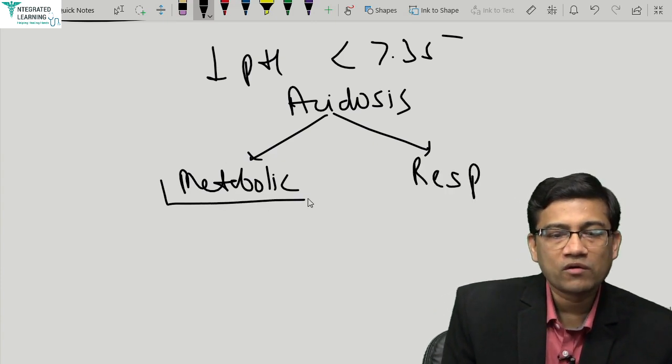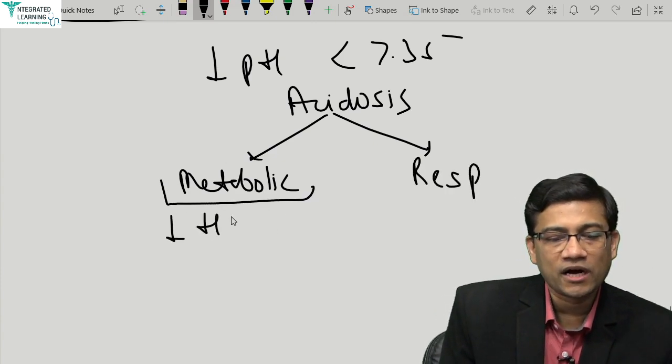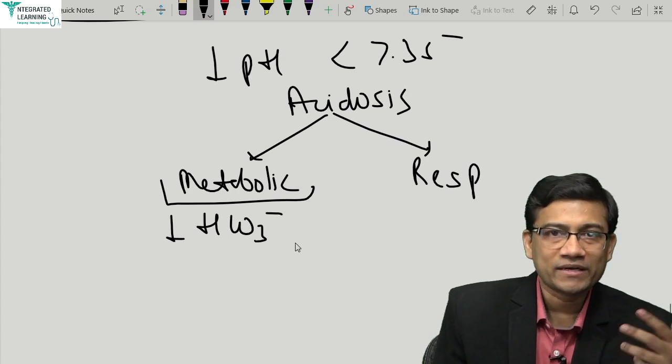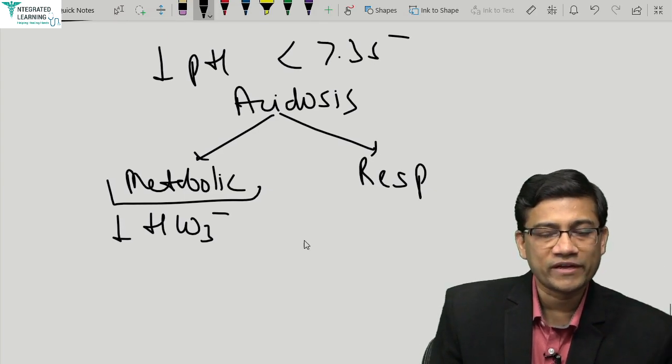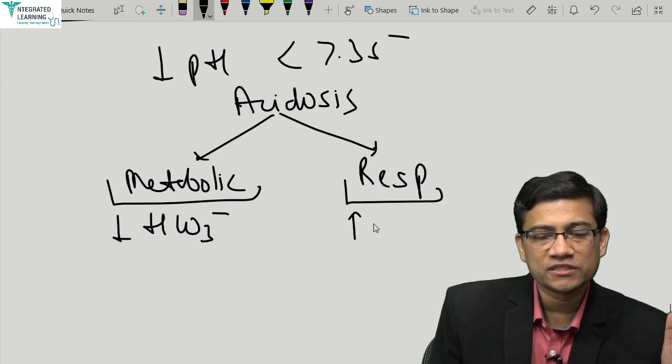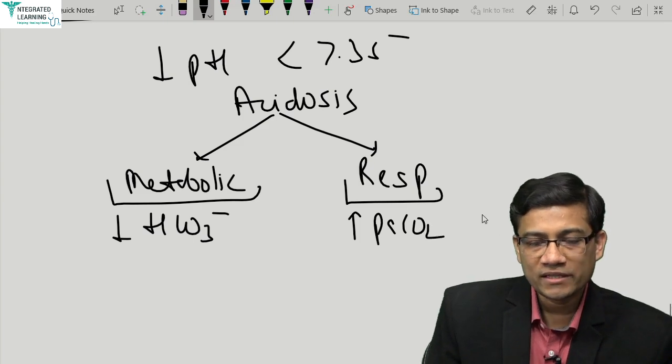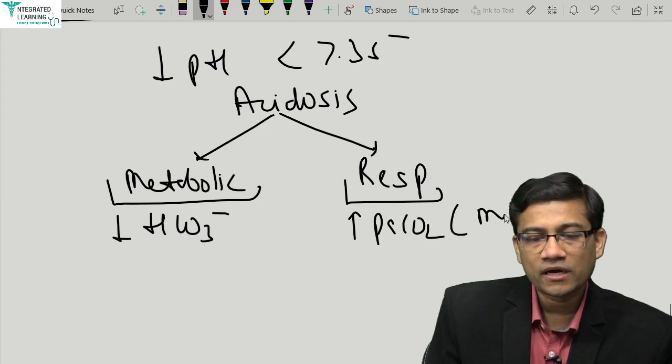In metabolic acidosis, there is decreased bicarbonate, because the metabolic acids keep being buffered by bicarb. In respiratory acidosis, there is increased PaCO2, and this increased PaCO2 also makes increased bicarb.